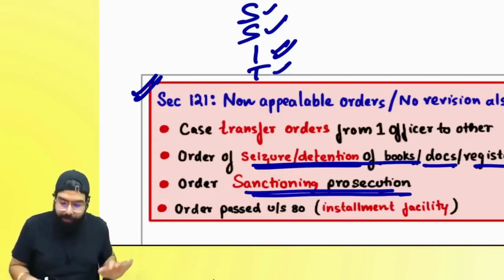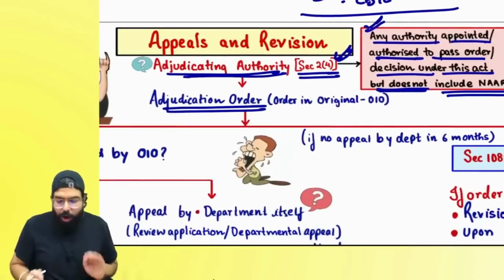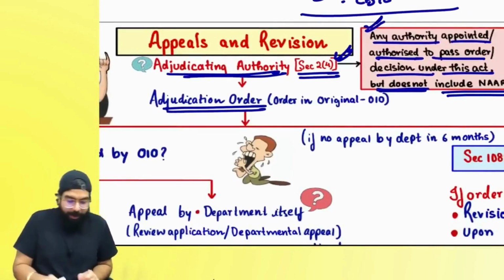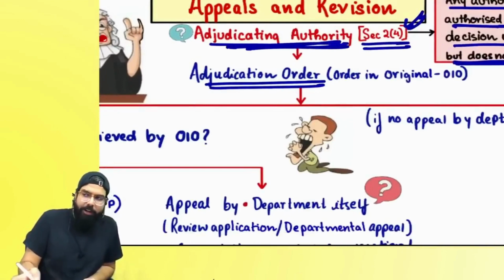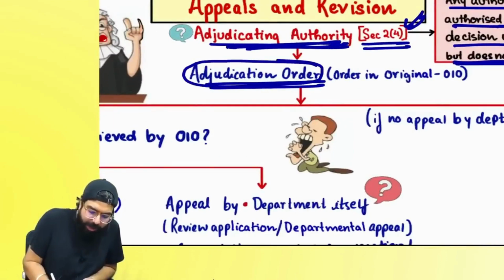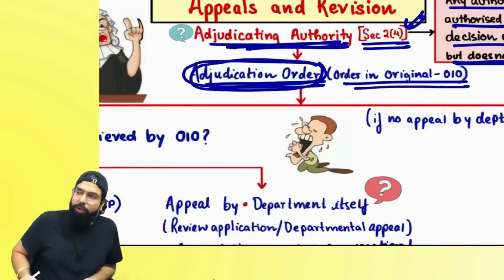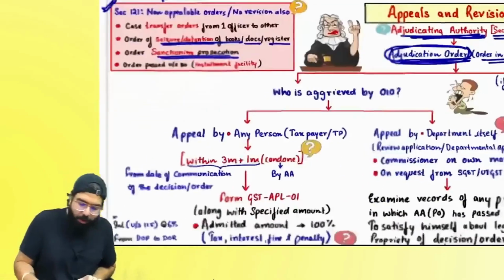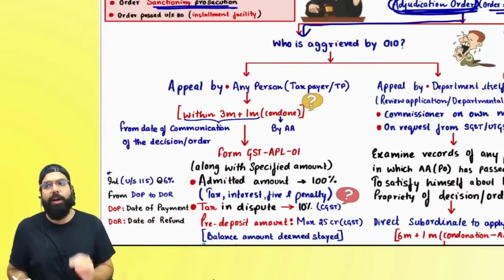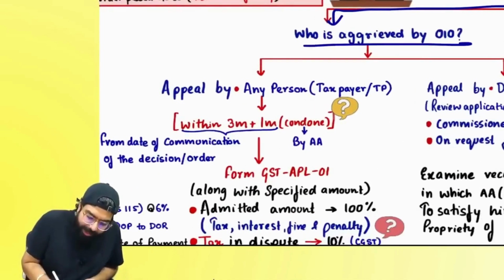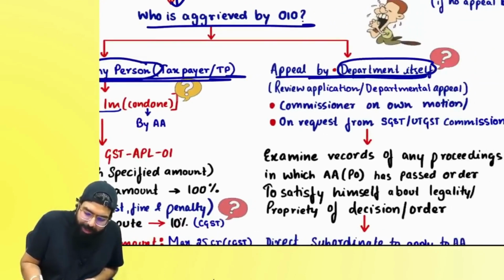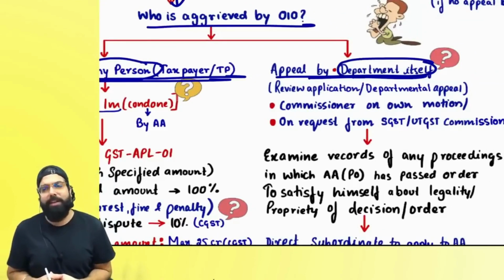Other than this, if there is any decision or order passed by the adjudicating authority, you can go for an appeal. So adjudicating authority means any authority passing an order or decision other than NAARC, and their orders are known as adjudication orders. Adjudication orders are also known as order in original, and you can go for an appeal. Whoever is aggrieved will go for an appeal. Against an order, the aggrieved can be the taxpayer, or any person, or the department itself can be aggrieved by its adjudicating authority passing an order.